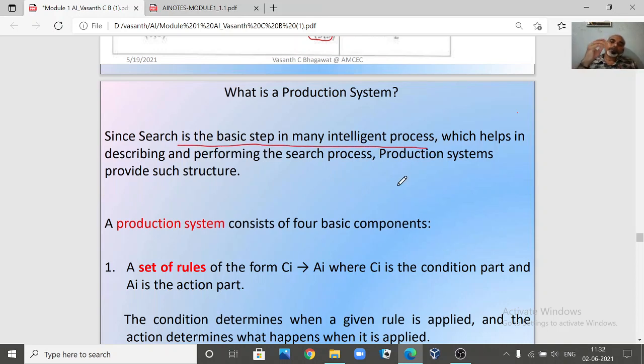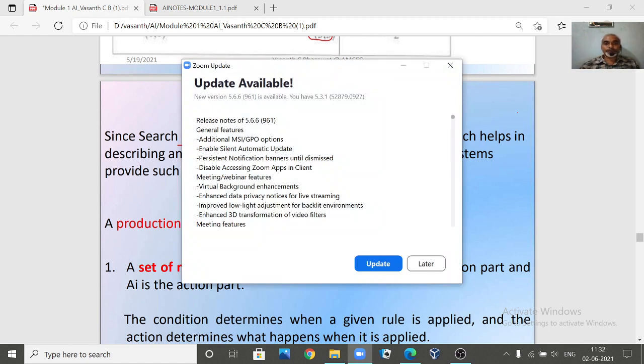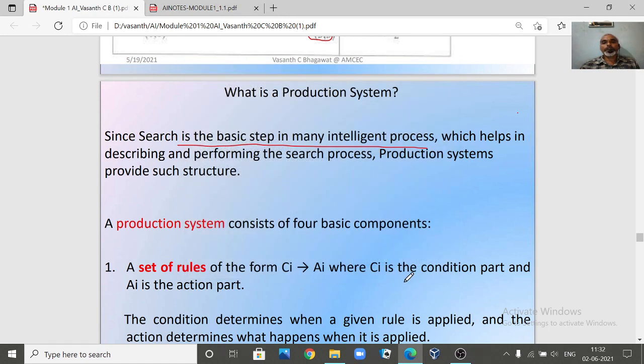Any intelligent process you consider, searching is one of the basic things for us. Already we have explained in our initial classes that when discussing this course, artificial intelligence, the first thing is search, next is knowledge. So the first important thing is search.